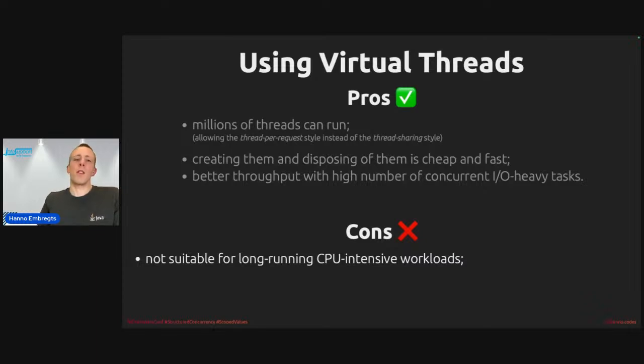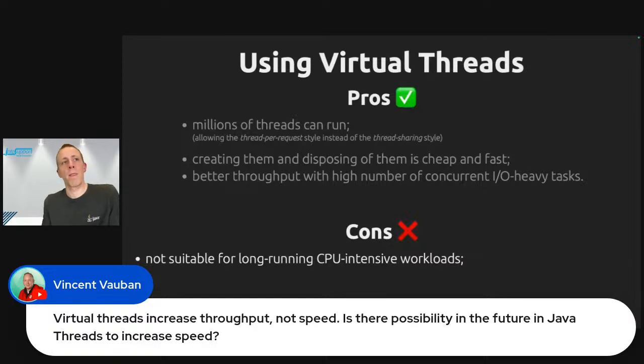You could also think about the concept of multiplexing, which is the situation where many virtual threads are competing for a smaller pool of platform threads, which will create scheduling overhead. And finally, starvation of other virtual threads that are scheduled on the same carrier thread, especially when the active virtual thread is running a long-running CPU-intensive task. Right, so be careful here. Use them primarily for your IO-heavy tasks. And if you've got very CPU-intensive work, I would advise you to stick with the classic threads for those workloads.